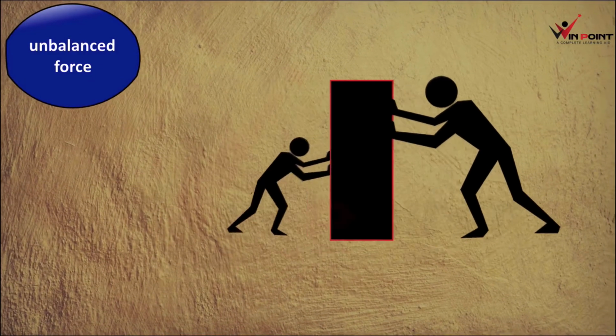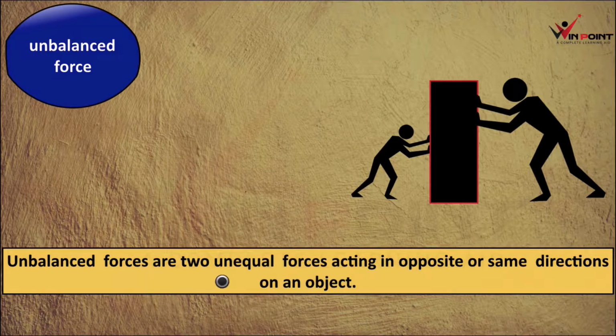They are unequal forces. Unbalanced forces are two unequal forces acting in opposite or the same direction on an object. These are unbalanced forces and these are unequal forces. If we apply an unbalanced force, there will be movement. Movement is the result of the application of unbalanced force. If it is a balanced force, there won't be any movement.